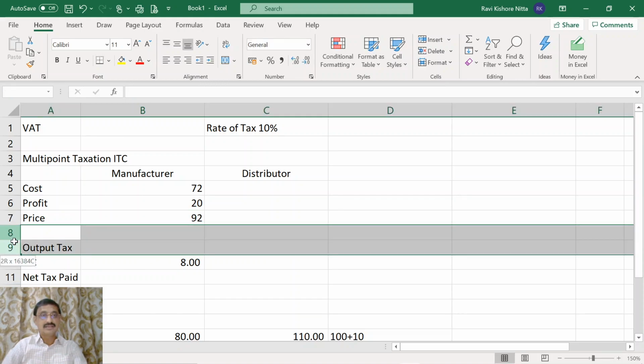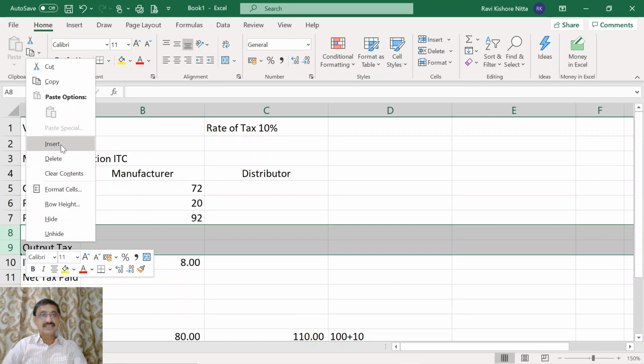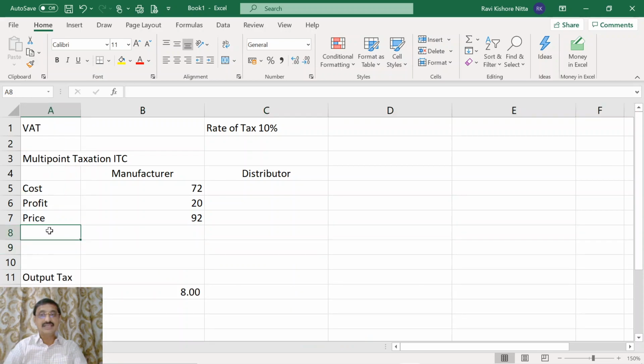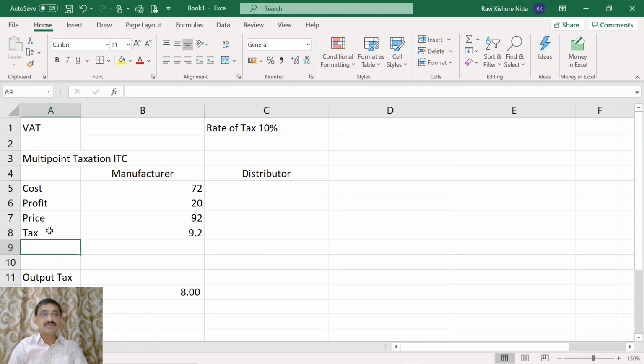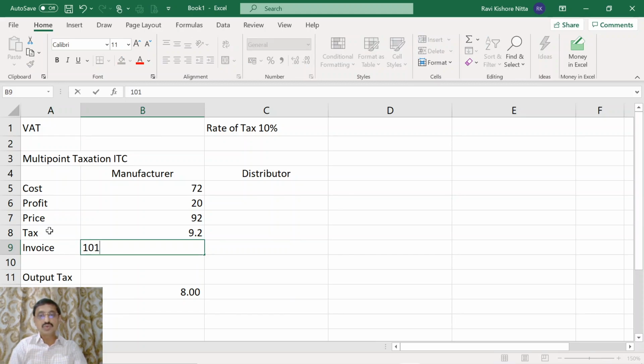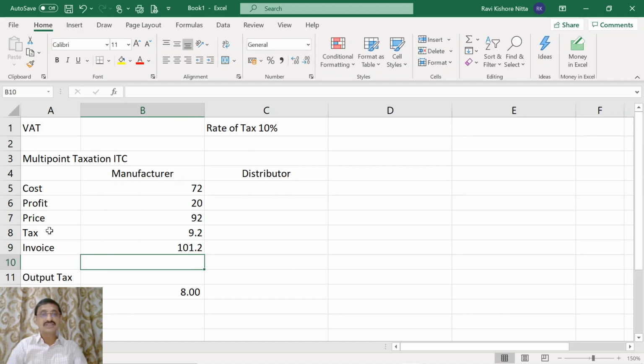After writing the selling price we will add indirect tax. The tax is 10%, so that will be 9.2. Then what will be the invoice price? The invoice price is 101.2.